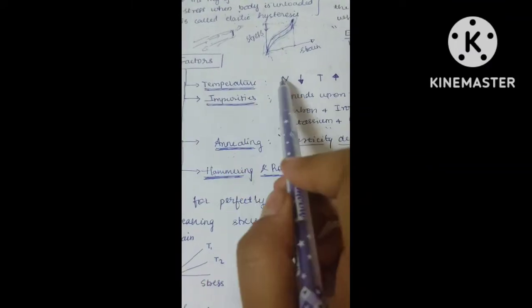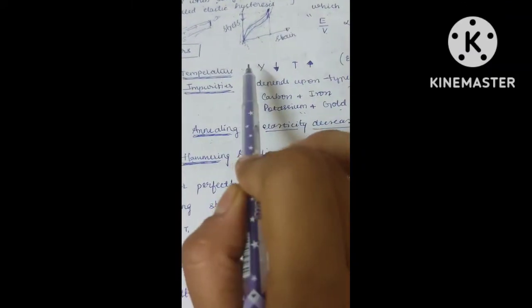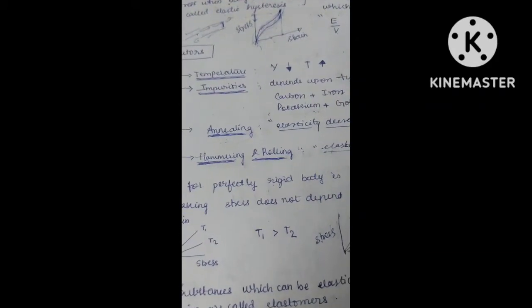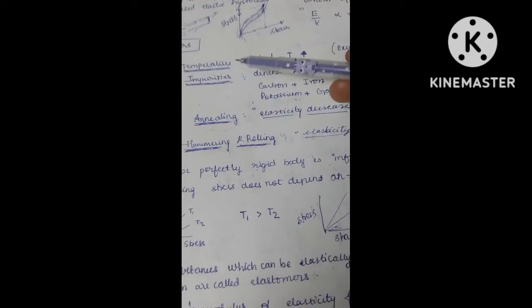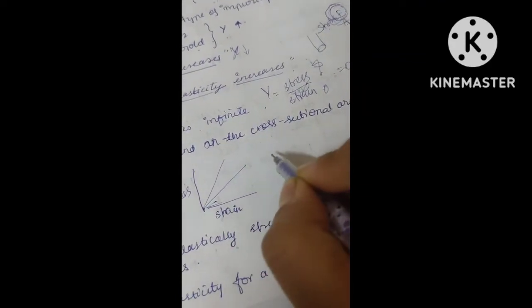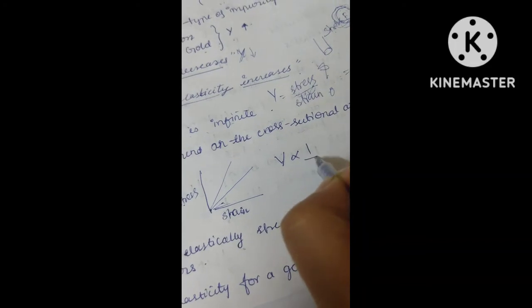And I explained that Y is inversely proportional to temperature. Y decreases as temperature increases. So there is a relation of inverse proportionality between temperature and Young's modulus. So I am giving you a hint that Y is inversely proportional to temperature.